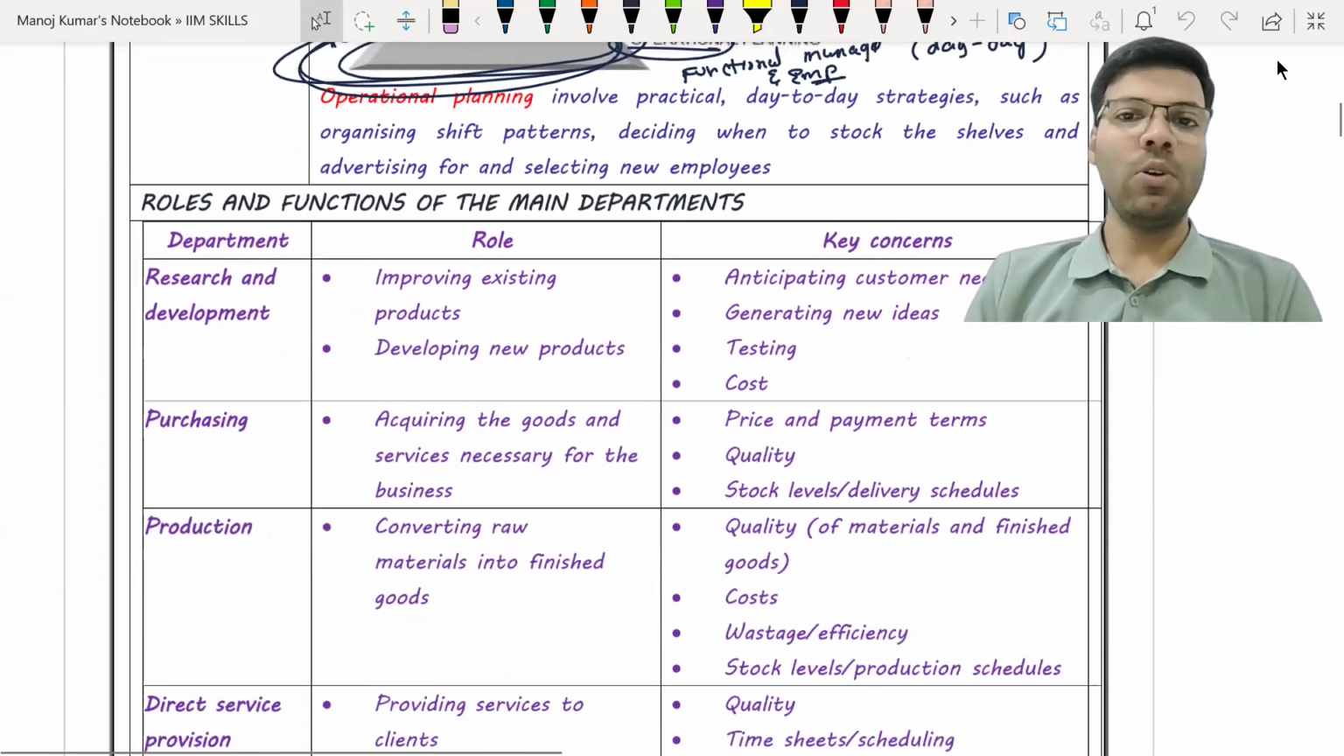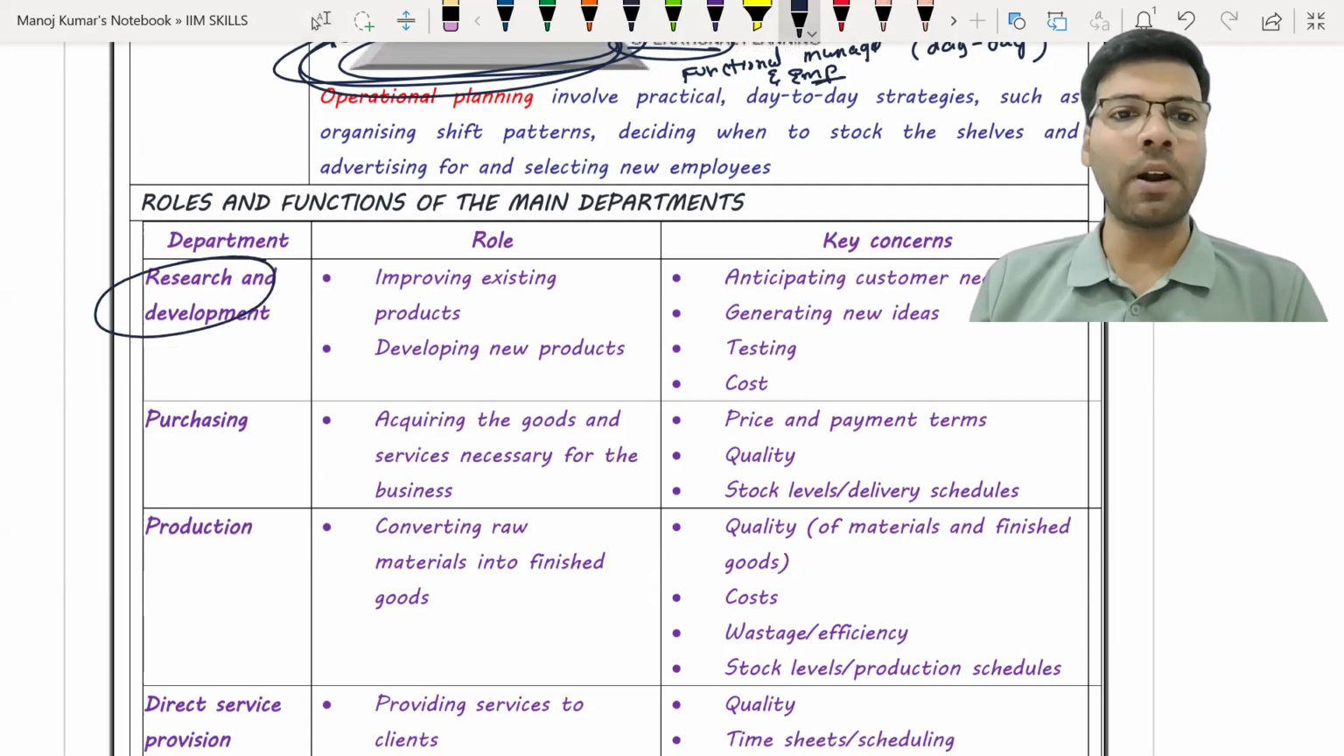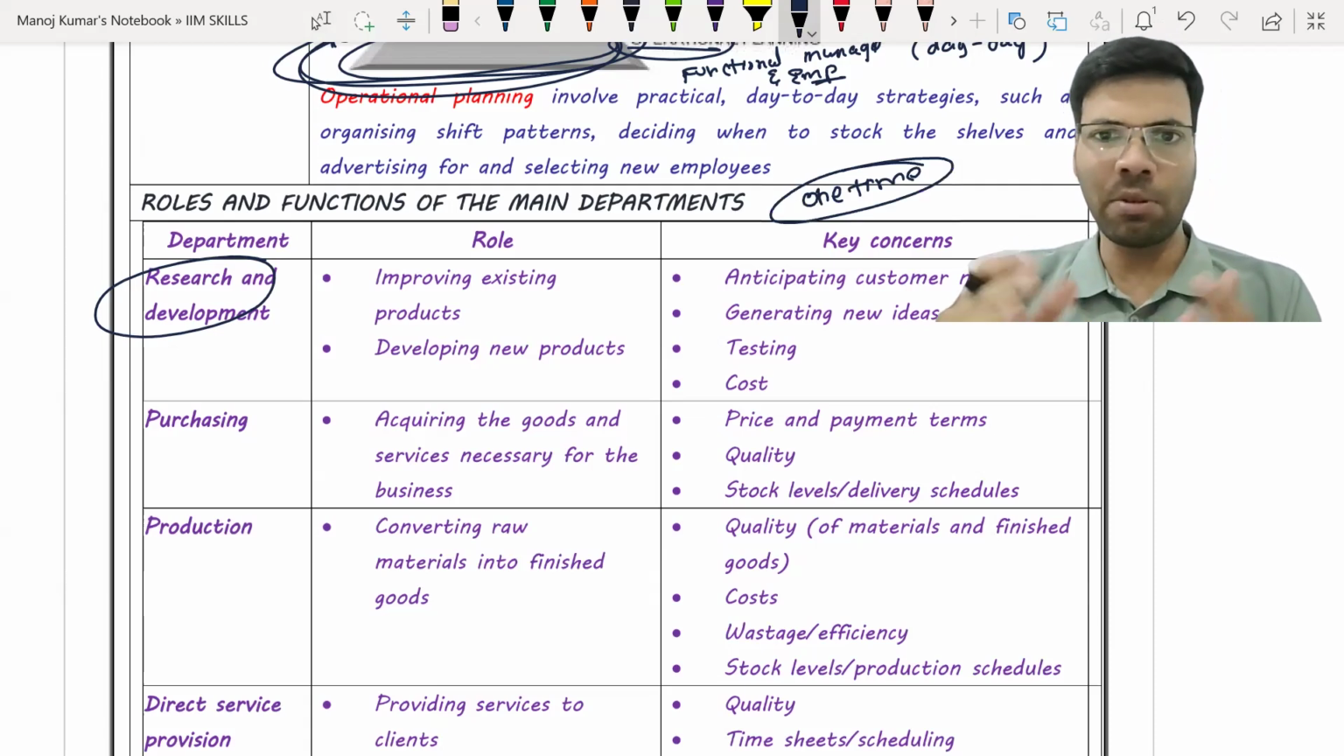Okay. Now, let us do a quick discussion about what roles are played by different types of functions. Now, tell me, what will the research and development department do? See, this is only one time reading. In our revision lectures, this is only one time reading. Once you understand the meaning, it is enough.